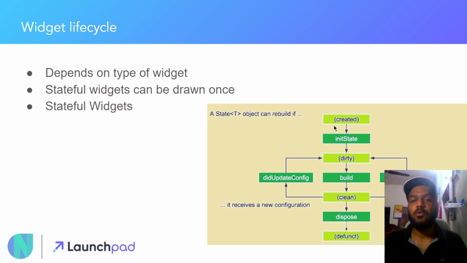When the Flutter app is run, firstly the widget is created, and the first thing that runs inside the code is the init state function. I'll tell you more about this when we are in the development phase and making the apps. Once init state has run, the widgets which are coded will be built on the basis of what we have coded. Once the build is completed, we check if a new configuration is present or anything is being updated inside our app, and if a new configuration is present, we run the did update widget function.